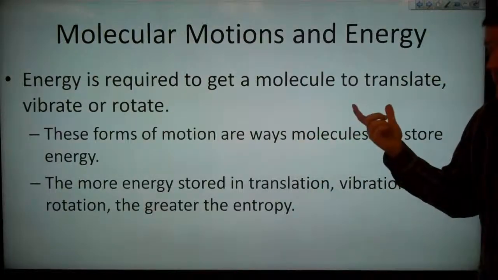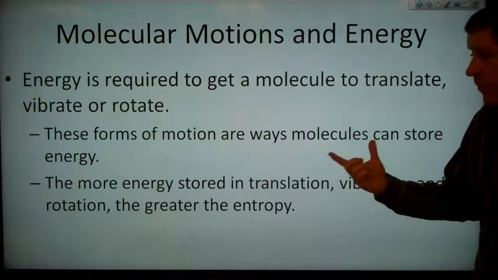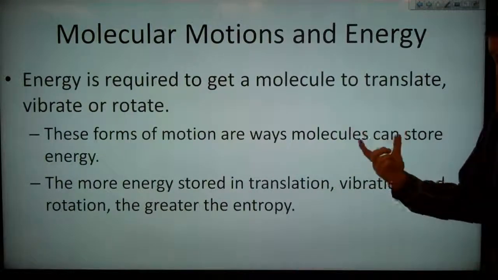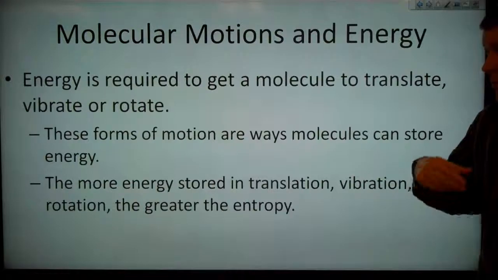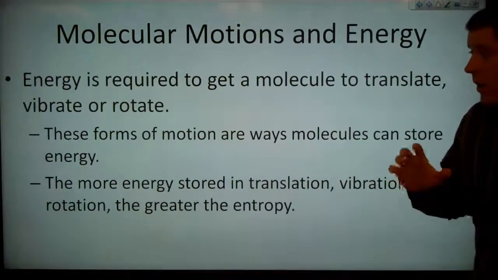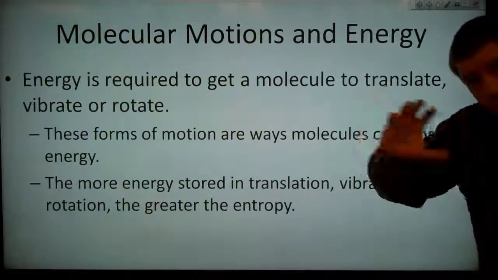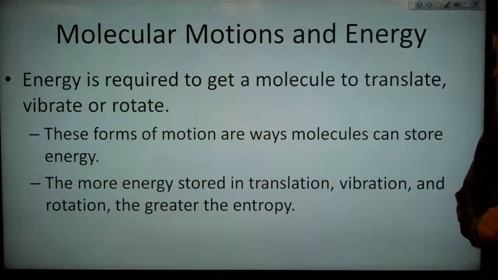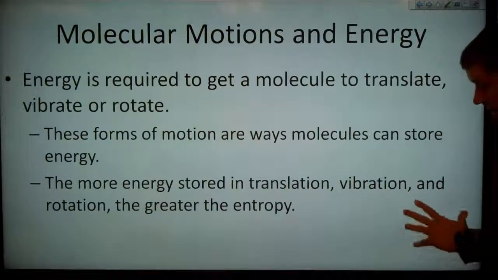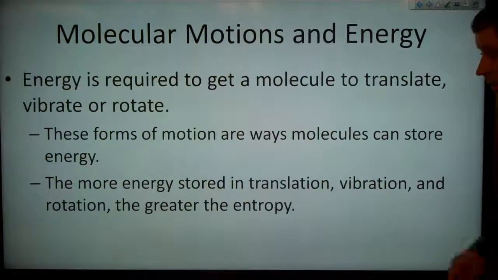Energy is required to get a molecule to translate, vibrate, or rotate. And these forms of motion are ways in which the molecule can store energy. So if we put in a little bit of energy, we can get the molecule to rotate a little faster, or vibrate a little faster, or to translate faster, which means it just moves across in space faster. So the more energy stored in translation, vibration, and rotation, the greater the entropy of that atom.